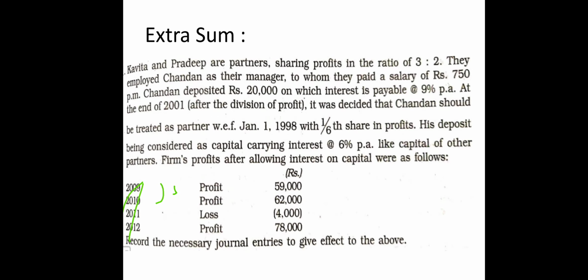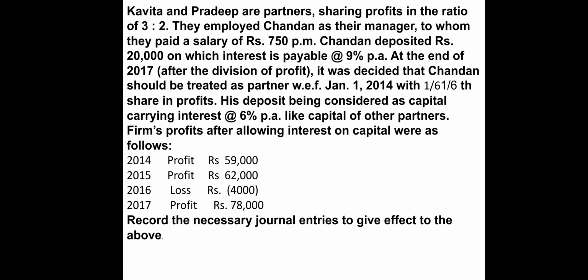okay, sorry, this is not the sum. Here I have corrected that sum, but that is not removed. Okay, we will read this. Kavita and Pradeep are the partners sharing profit and losses in the ratio of 3:2. They employed Chandan as their manager, to whom they paid salary of 750 per month. Chandan deposited 20,000 on which interest is payable at 9% per annum. At the end of 2017, after division of profit, it was decided that Chandan should be treated as a partner, right, effective from January 1st, 2014.